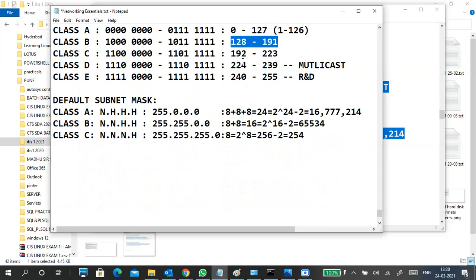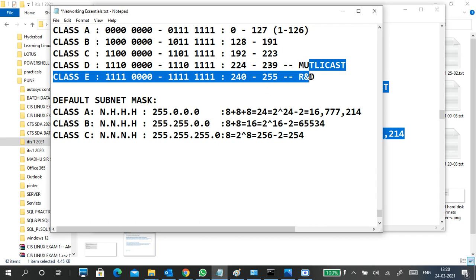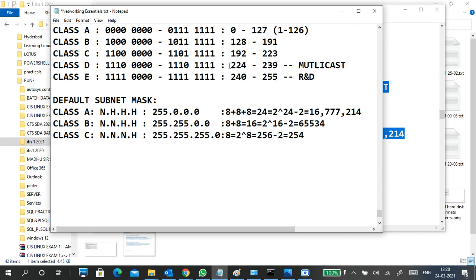Class B is 128 to 191, class C is 192 to 223, class D is 224 to 239, class E is 240 to 255. The multicast range is class D. So when they ask what the multicast range is, it's class D, 224 to 239.